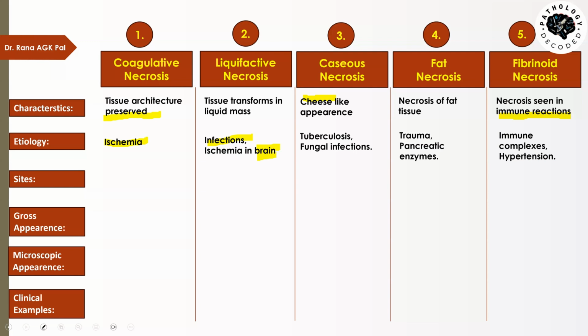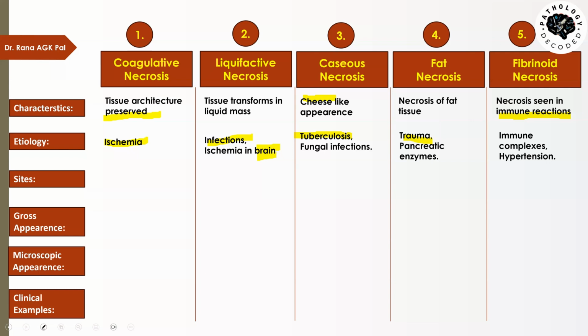Then caseous necrosis, it is seen in tuberculosis. Fat necrosis, it is seen in trauma and in leakage of the pancreatic enzymes. Fibrinoid necrosis, it is seen in immune complex diseases, type 2 or type 3 hypersensitivity, and in severe hypertension or